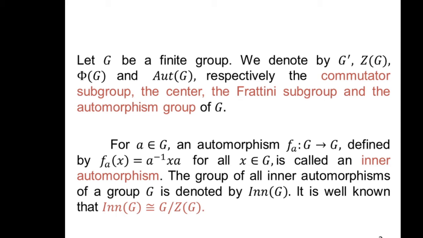The group of all inner automorphisms of a group G is denoted by Inn(G). It is well known that Inn(G) is isomorphic to G by Z(G).